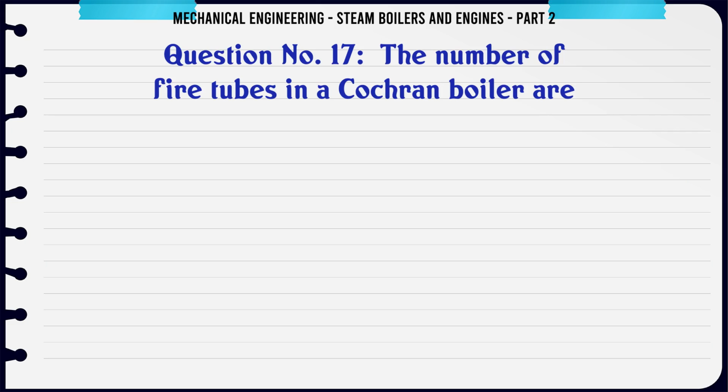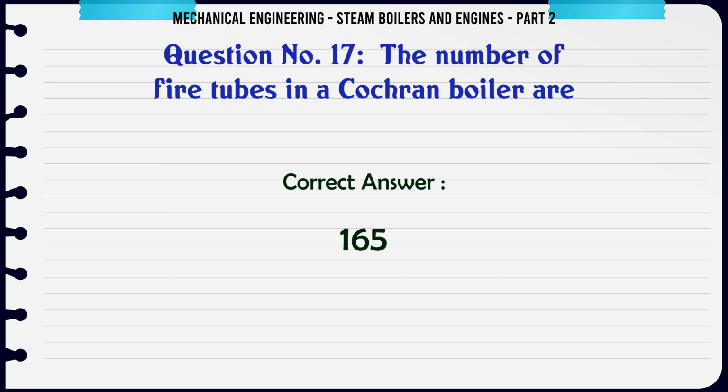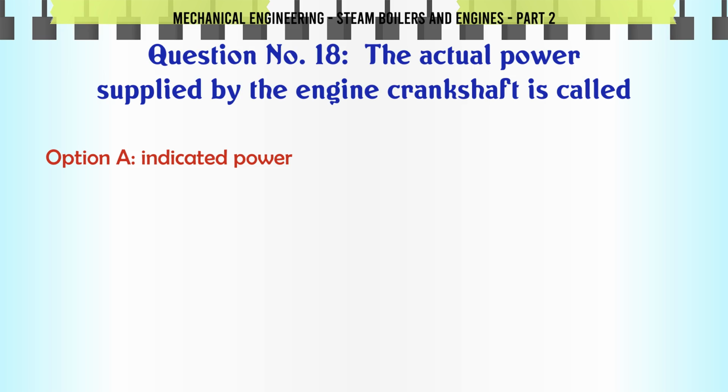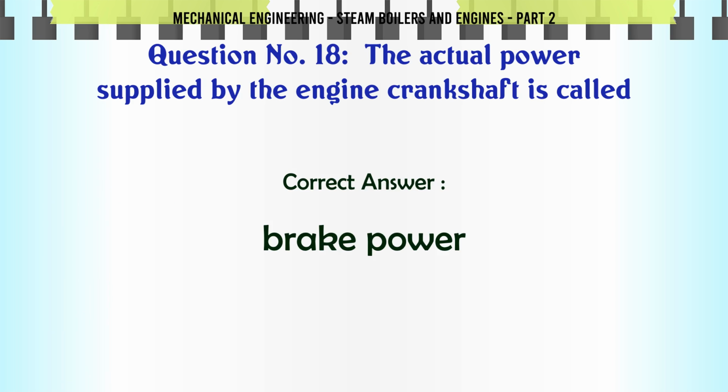The number of fire tubes in a Cochran boiler are: A, 75. B, 115. C, 165. D, 225. The correct answer is 165. The actual power supplied by the engine crankshaft is called: A, indicated power. B, brake power. C, frictional power. D, none of these. The correct answer is brake power.